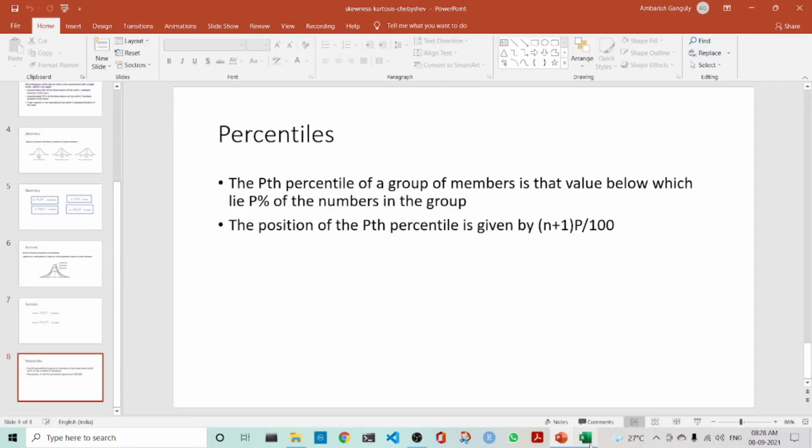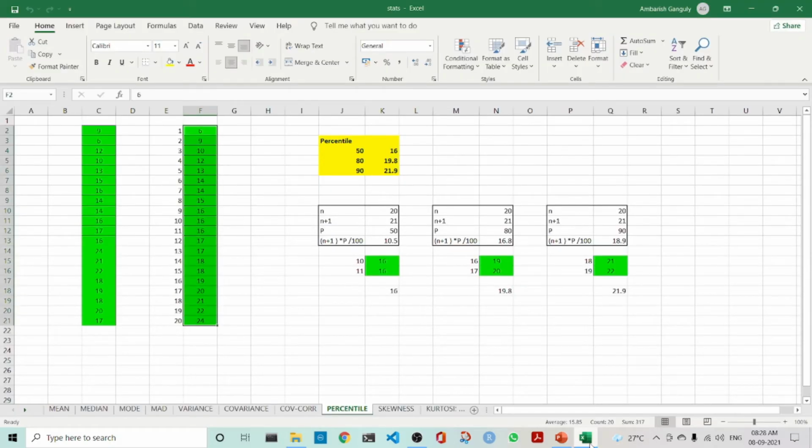So we can calculate this by means of an example. Let's suppose we have this data set. To calculate the percentile, we first sort it. So this is the sorted result and we want to calculate the 50th percentile, the 80th percentile and the 90th percentile.